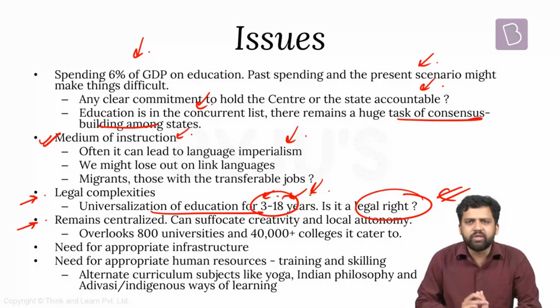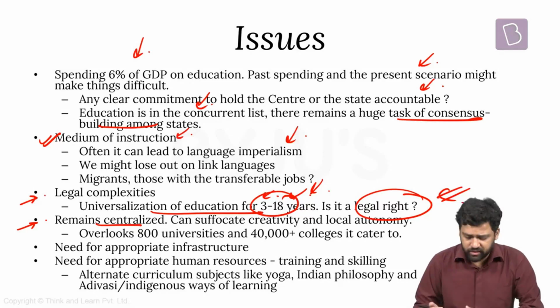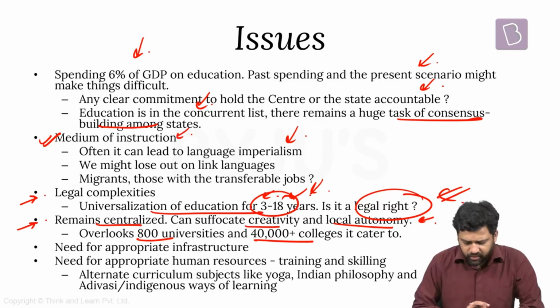Next one, this entire policy seems a lot centralized. It remains heavily centralized. And again, in the case of India, you have a huge amount of diversity. One particular law deciding everything might go against creativity, and might suffocate local autonomy as well. In India, we have 40,000 colleges. If all of them are following the same standards, somewhere creativity and autonomy can get impacted.